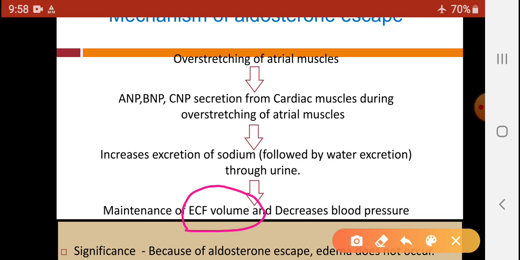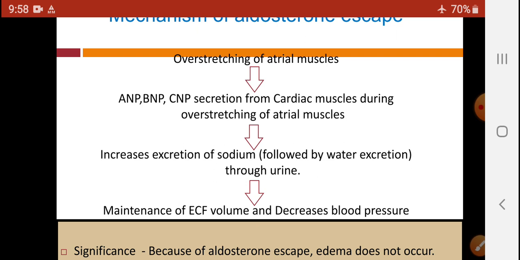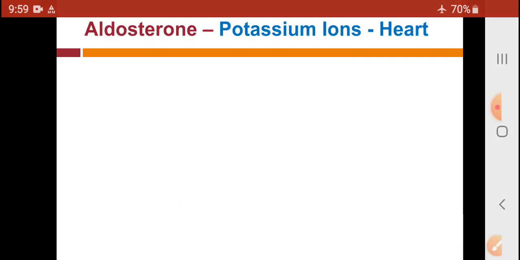Because of this aldosterone escape effect, edema does not occur in our body. So one of the most important functions of aldosterone is aldosterone escape, that means escape of the kidney from salt retaining effect, so that our blood pressure is maintained.